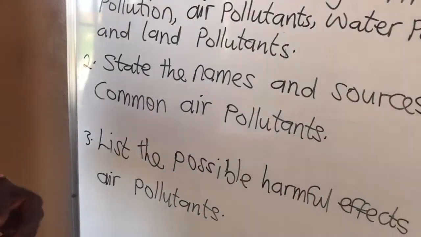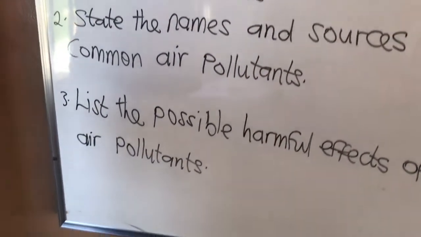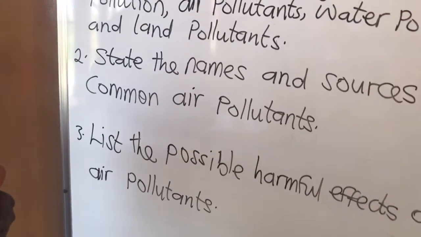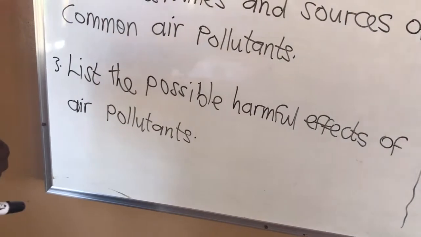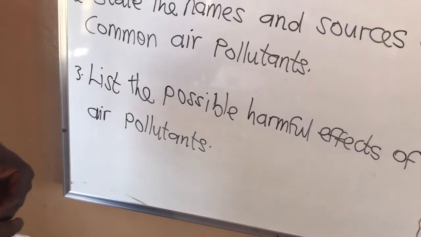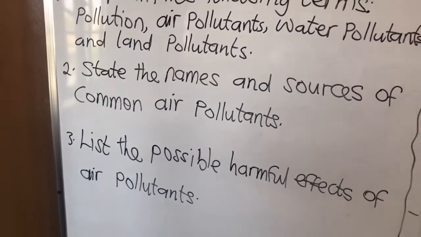Two, you should be able to state the names and sources of common air pollutants. And last but not least, you should be able to list the possible harmful effects of air pollutants. So this is what we are going to talk about today.